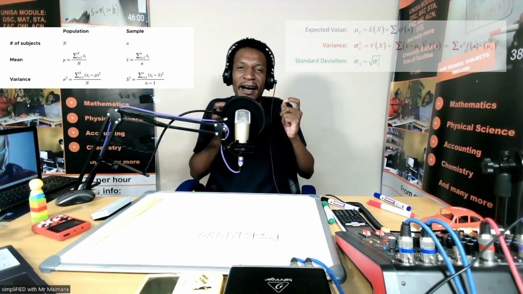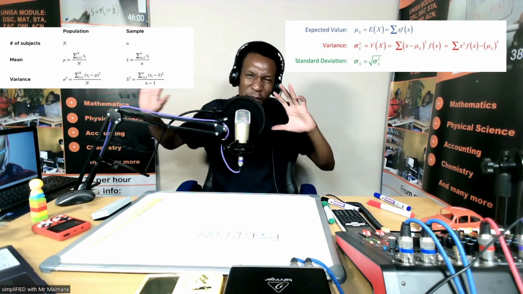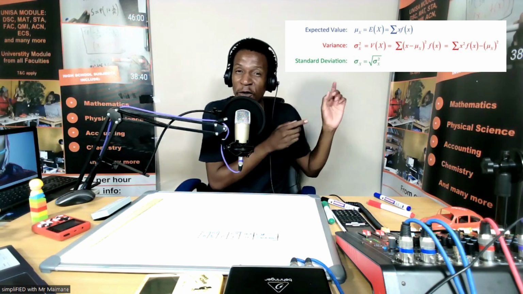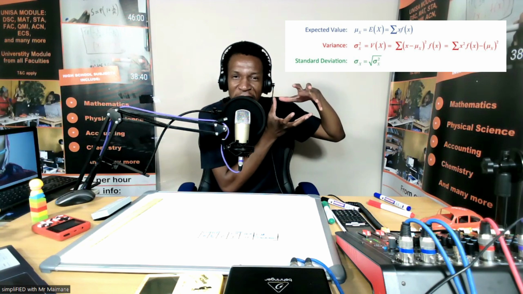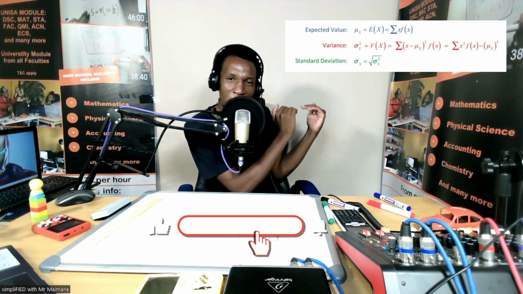So while I assure you that the formulas for both the mean and the variance, whether it's given as a population or a sample, are given like this, now that I'm introducing a new word called the expected value, the expected value still has the very same meaning as an average. But when coming to an expected value, we're looking at formulas like this. With expected value, we're not looking at the sample at all. We're focusing on only the population. So these are the formulas for the expected value. To calculate the average or the mean in the form of expected value, this is how the formula looks, and then that's how you get the variance.